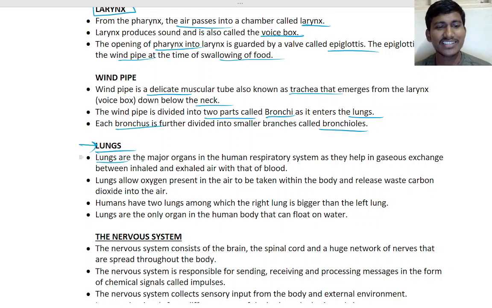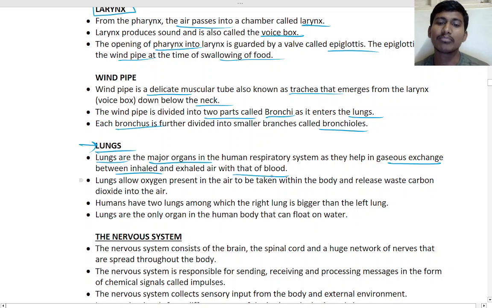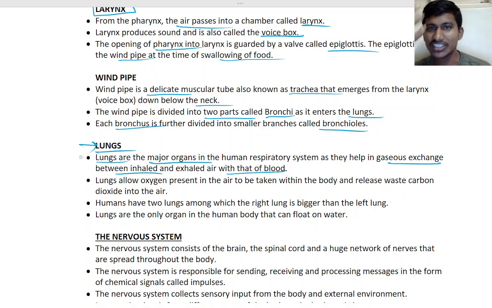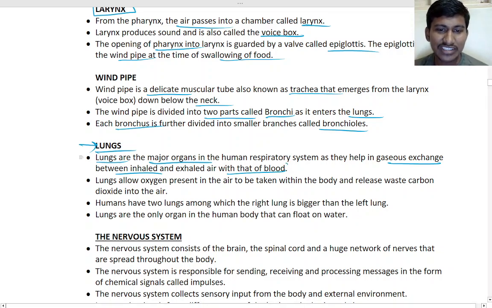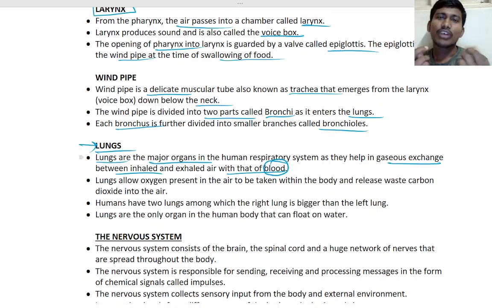So lungs are major organs, very important. They purify the air. The human respiratory system helps in gaseous exchange between the inhaled and exhaled air and the blood. The oxygen we take in, they purify, and the oxygen goes into the blood. The lungs have alveoli, the blood passes through them, and they take the oxygen from the lungs.